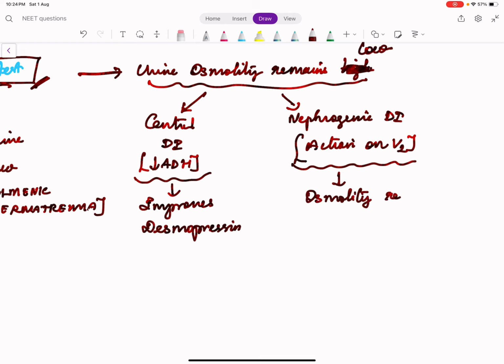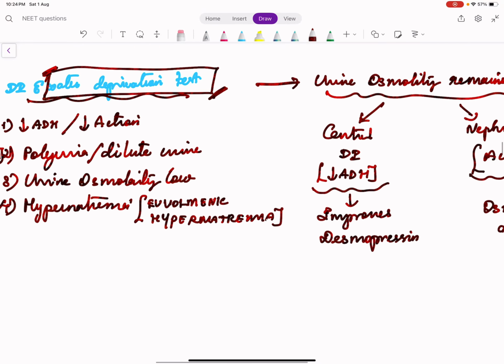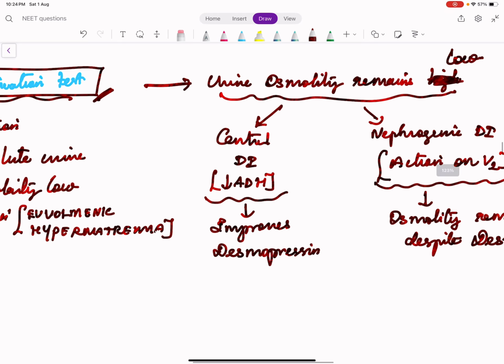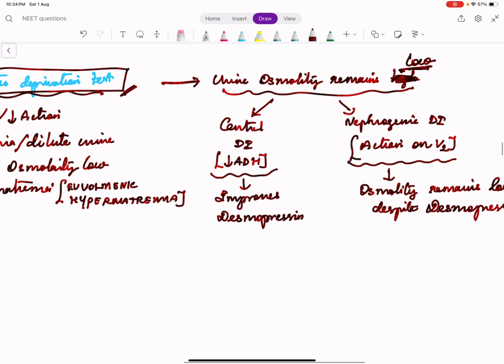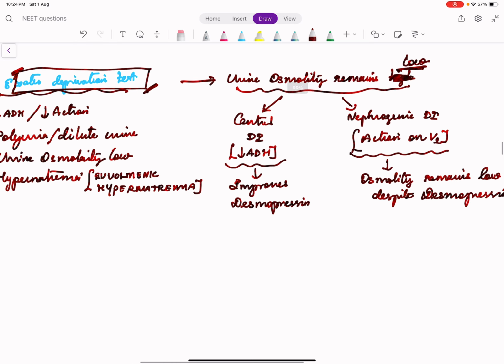So osmolality remains low despite giving desmopressin. In the water deprivation test, if you deprive of water and the urine osmolality becomes high, it indicates psychogenic polydipsia, or it is not diabetes insipidus. If the urine osmolality remains low despite water deprivation, it definitely means there is diabetes insipidus.